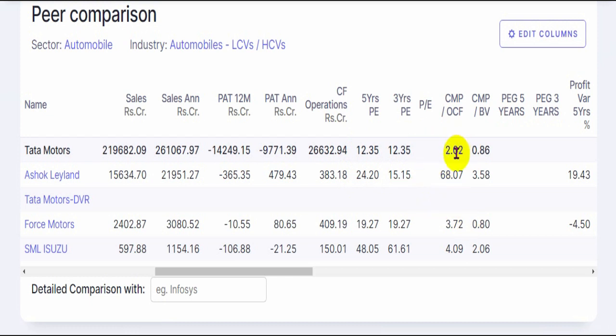Price to cash wise, Tata Motors is available at a very good value of just 2 times. That is, it is generating a huge amount of cash against the market cap of the company. That is, market cap is just 2 times away from where it was generating cash in 2020. Whereas Ashok Leyland's cash generation is very low compared to its price in the market. Ashok Leyland is trading at a hefty premium to its net worth of almost 3.5 times, whereas Tata Motors is